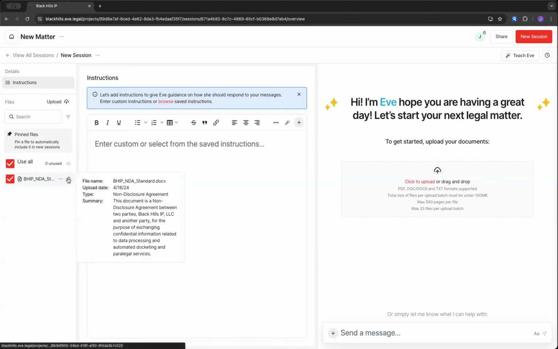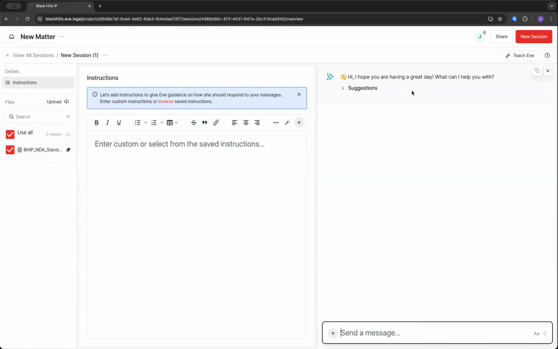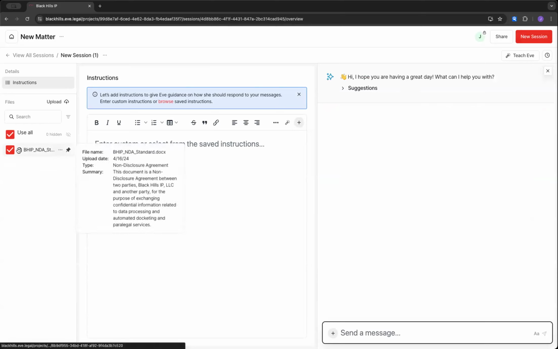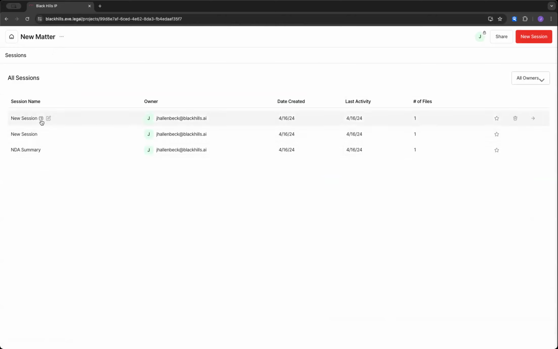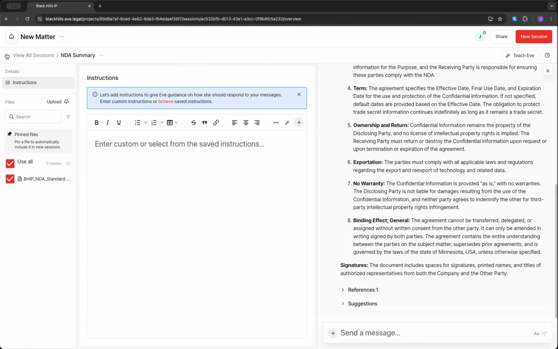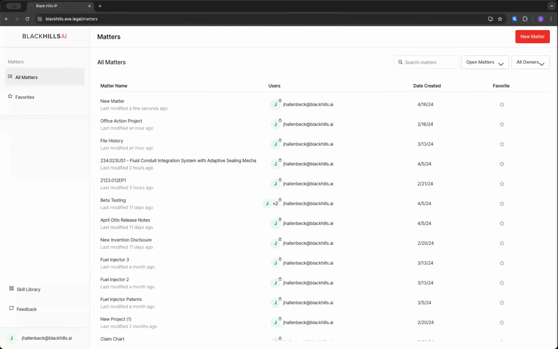But if I want that document included in every session within this project, I can pin it, hit new session. I have another new session that I just opened, and you'll see that the document's already checked to be included in any interaction. So if we go back to all sessions, whoops, you'll see that there's 3 now. So that's pretty cool. That's neat.